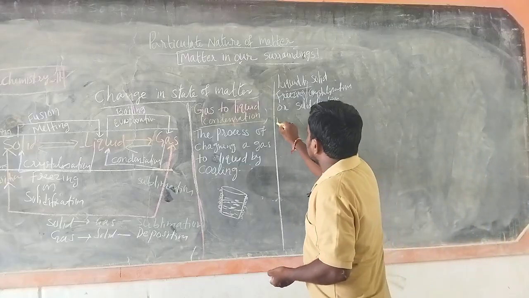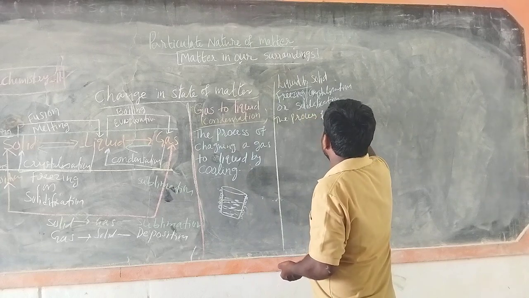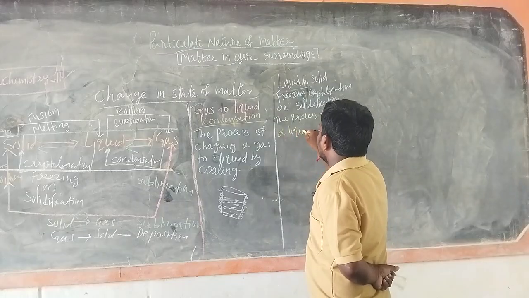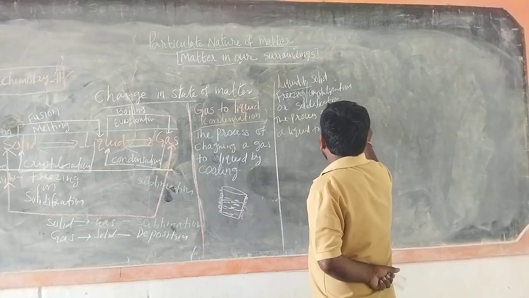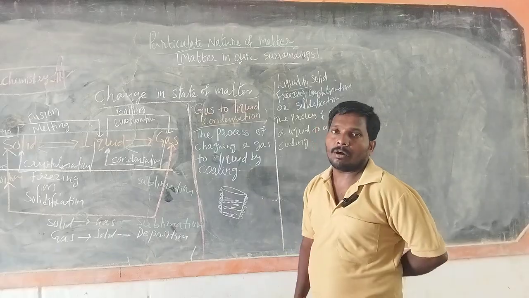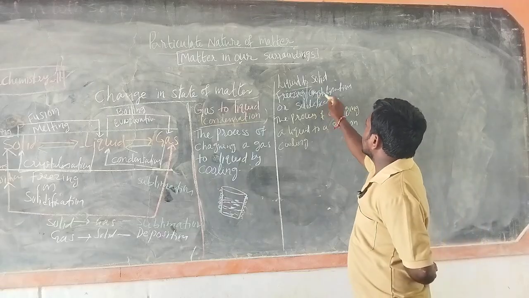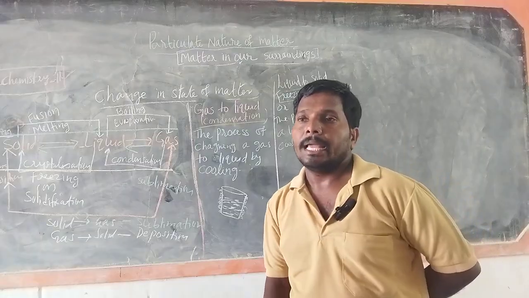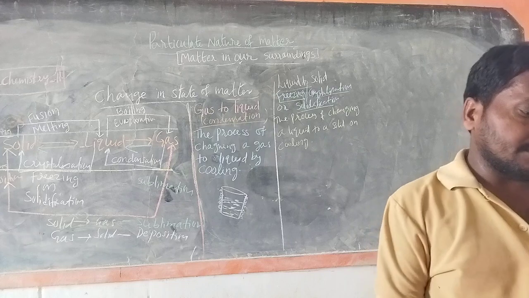So the process of changing a liquid to a solid on cooling is called freezing or crystallization or solidification. So on cooling, a liquid substance changes into a solid substance.